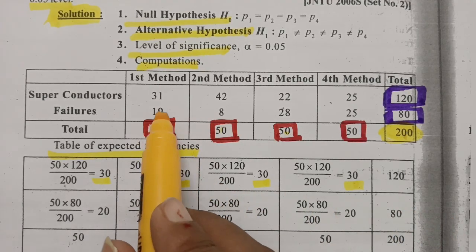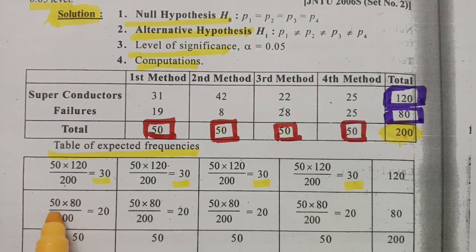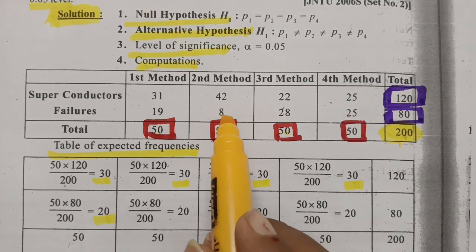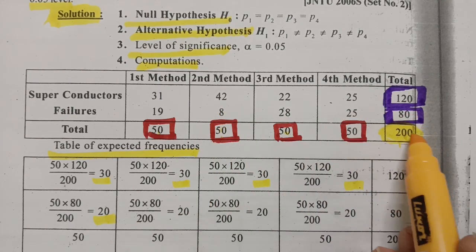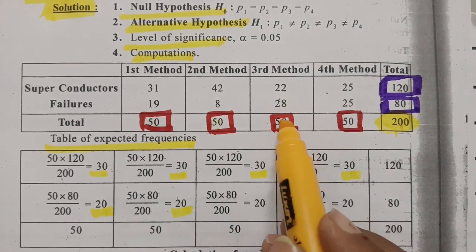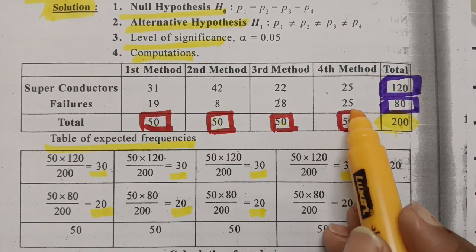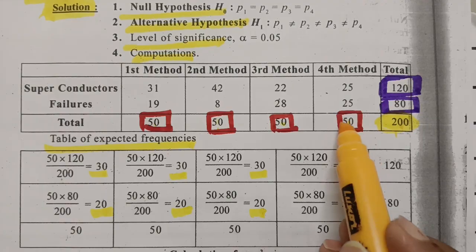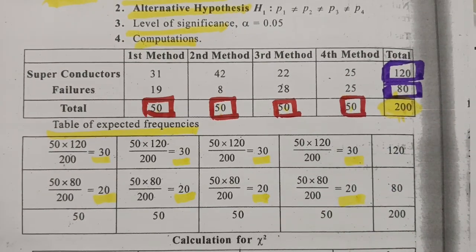And for this 19 also, the column total is 50 into row total 80 divided by 200. 50 into 80 divided by 200, the value here is 20. For the 8 position, 50 into 80 divided by 200, the value here is 20. For the next one, 50 into 80 divided by 200, the value is 20. And for this, the column total 50 into 80 divided by 200, the value here is 20.